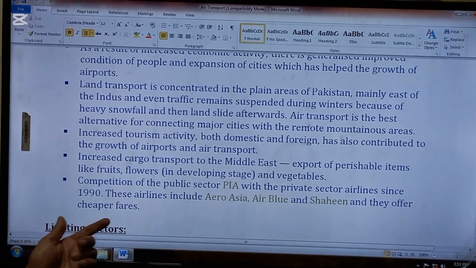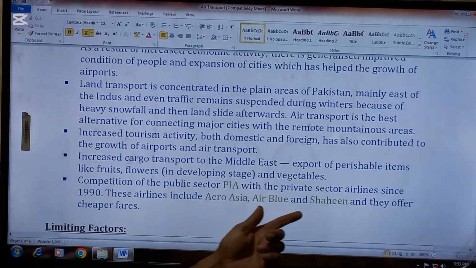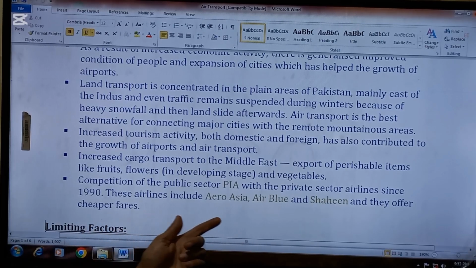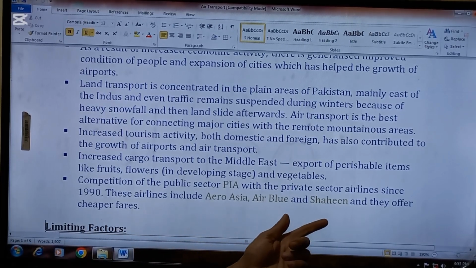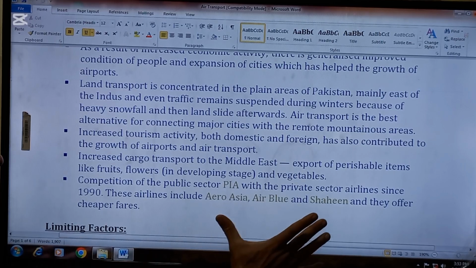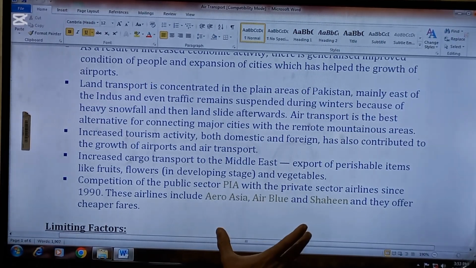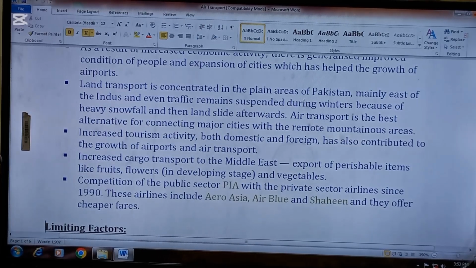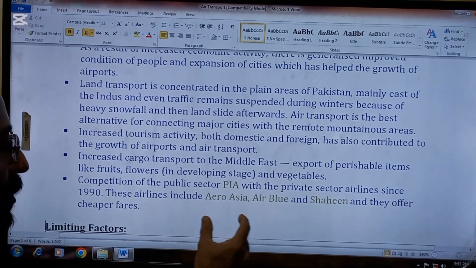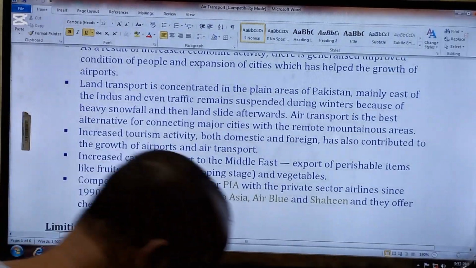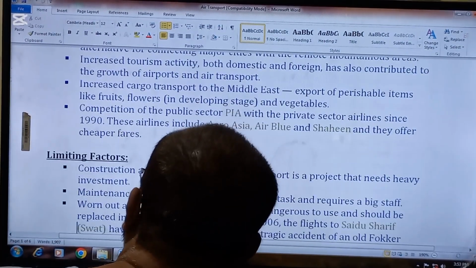Next point is competition of the public sector PIA with private sector airlines since 1990. These airlines include AirAsia, AirBlue, and Shaheen, and they offer cheaper fares. So some more companies have also come into the air transport field, including AirAsia, AirBlue, and Shaheen. They are offering cheaper fares. So air transport is getting popular.